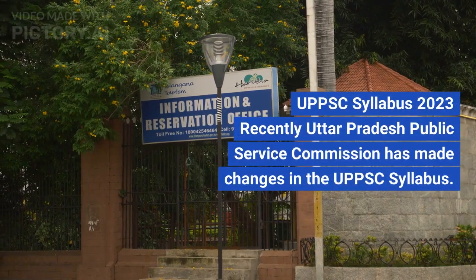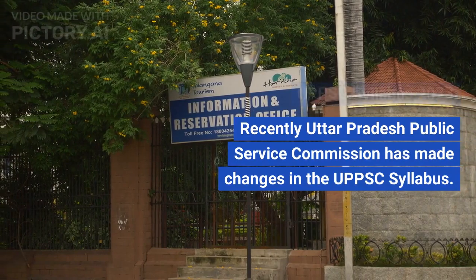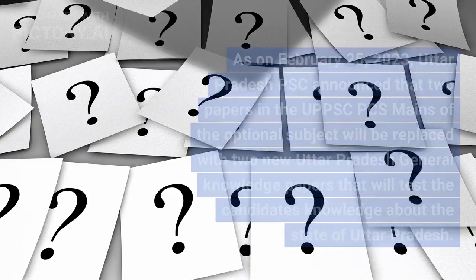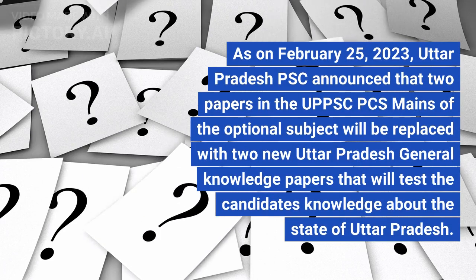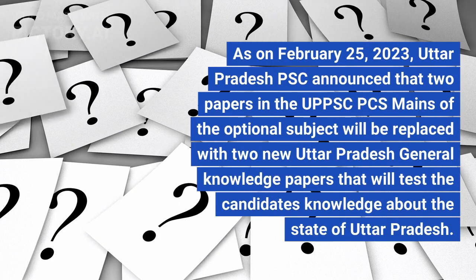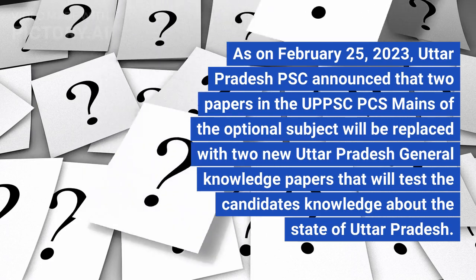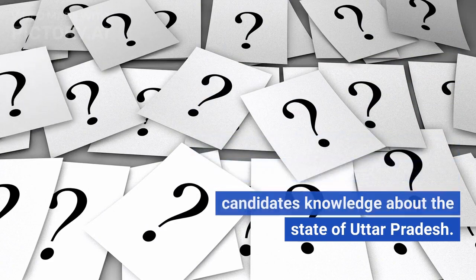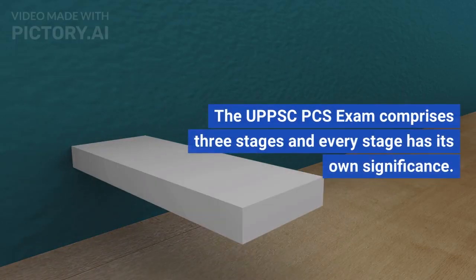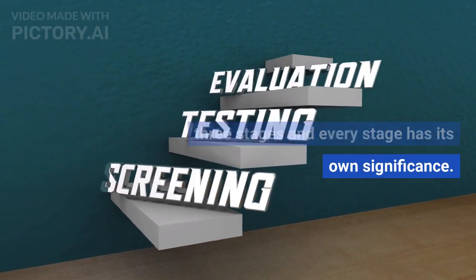UPPSC Syllabus 2023. Recently, Uttar Pradesh Public Service Commission has made changes in the UPPSC syllabus. As on February 25, 2023, Uttar Pradesh PSC announced that 2 papers in the UPPCS Mains of the optional subject will be replaced with 2 new Uttar Pradesh General Knowledge papers that will test the candidates' knowledge about the state of Uttar Pradesh. The UPPCS exam comprises 3 stages and every stage has its own significance.